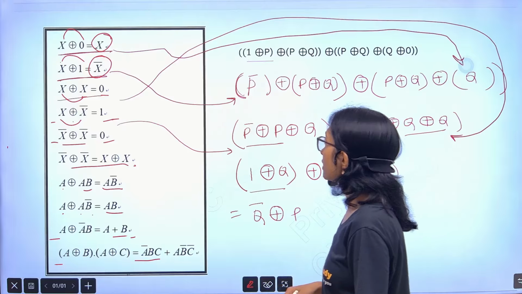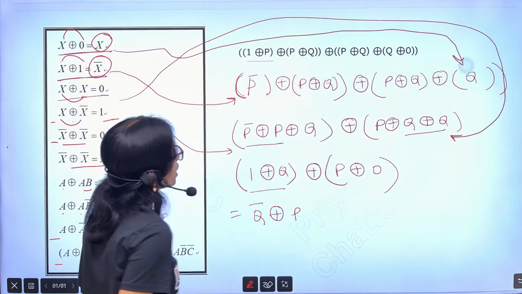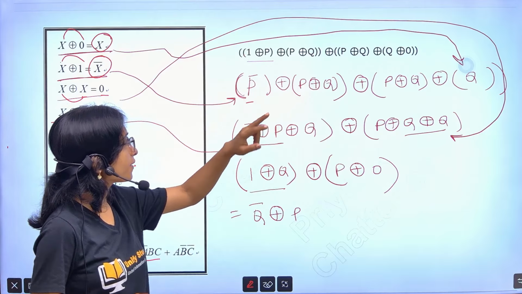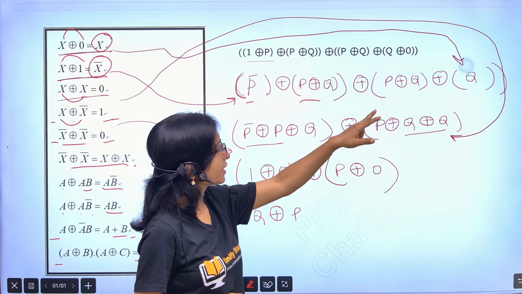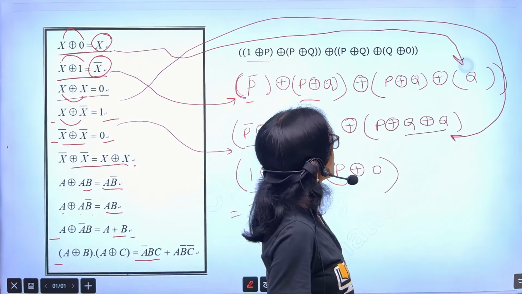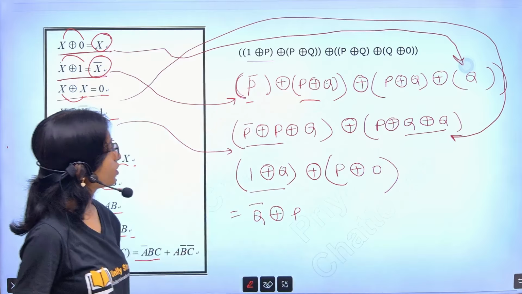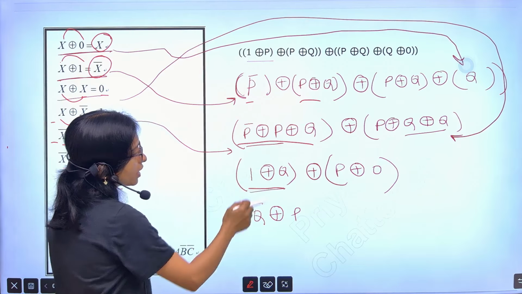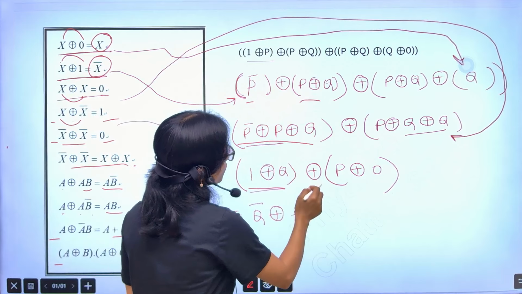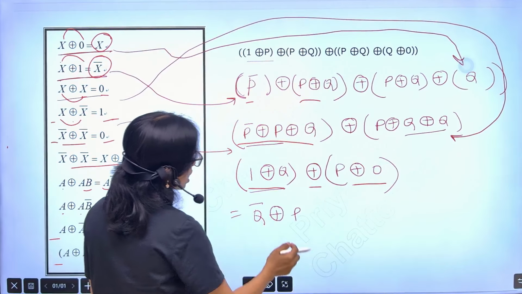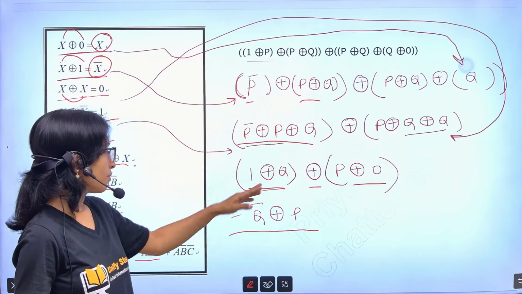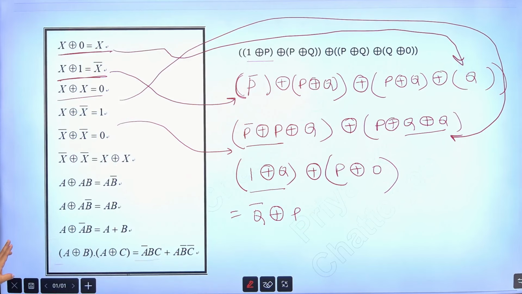Now you see whenever I am solving this one, how I can get it solved. Here 1 XOR p, I am getting p bar. Here this one I am writing here, this one is this one. Now you take everything together. Whenever you are taking all this together, you are getting 1 XOR 1 XOR q, and here again XOR. Finally you are getting q bar XOR p, but none of the options will match.